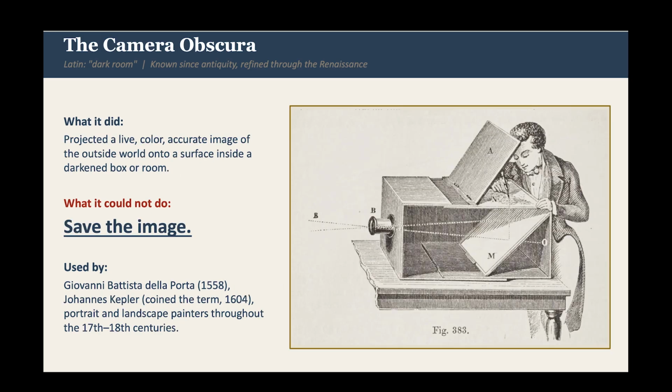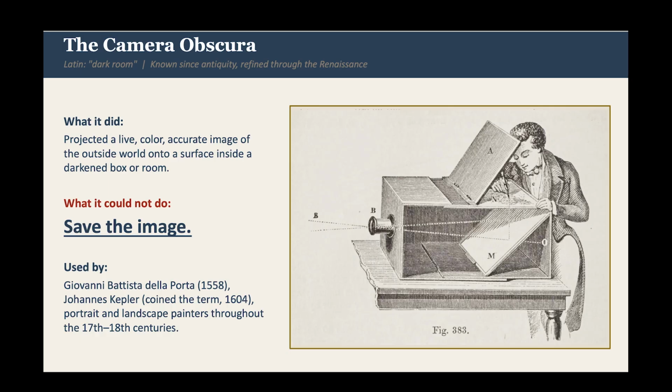Now, of course, having a portable room that you build whenever you need to draw or sketch something wasn't very practical. And as they understood more of what was happening, and they started to have things like refined glass, they started making lenses. And by the 18th century, portable box versions of the camera obscura were widely used by landscape and portrait painters. With this kind, like the one below, light would enter through a glass lens and then reflect onto a mirror that was bent at a 45-degree angle.